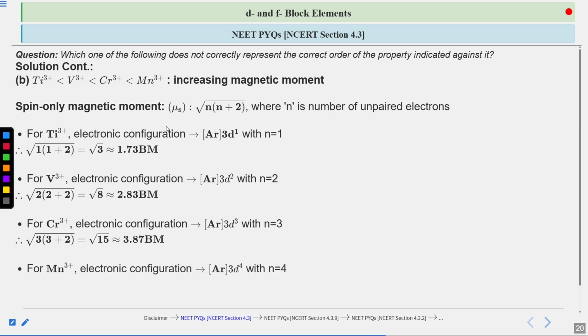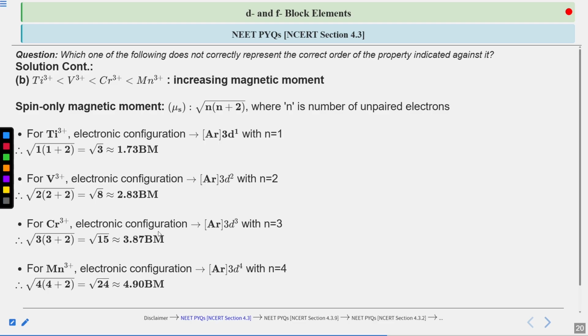Similarly, we find out for manganese 3 positive. For manganese 3 positive, electronic configuration is argon 3d4, having n value, that is unpaired electron value, equal to 4. So magnetic moment is going to be under root 4 times 4 plus 2. 4 plus 2 is 6, 6 times 4 is 24. So it is under root 24, which is equal to 4.90 Bohr magneton.